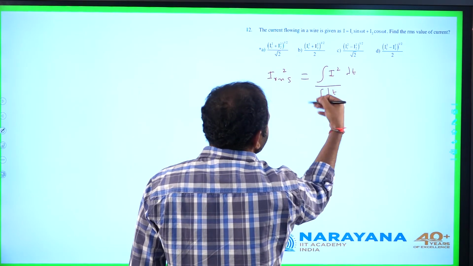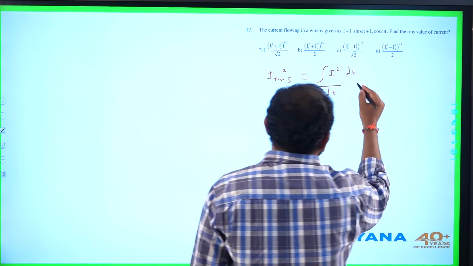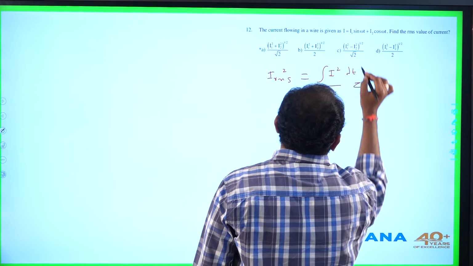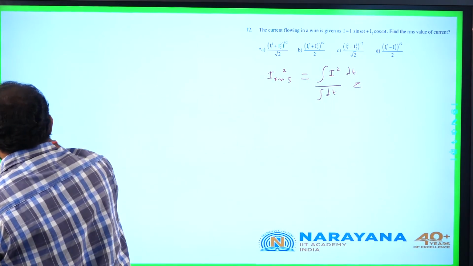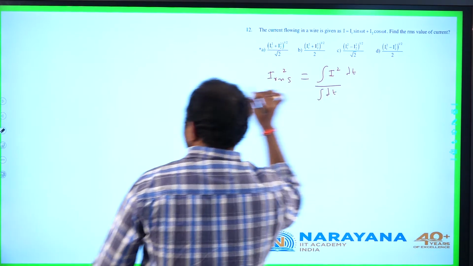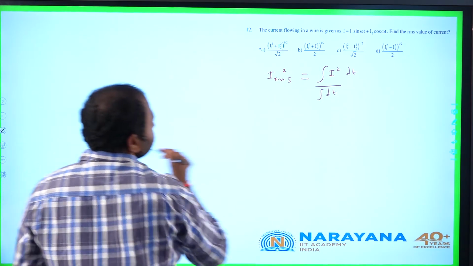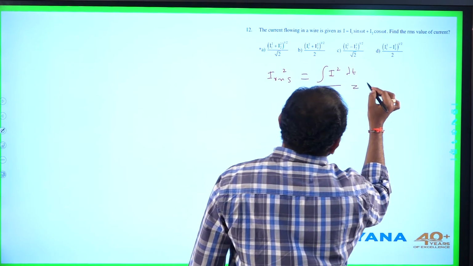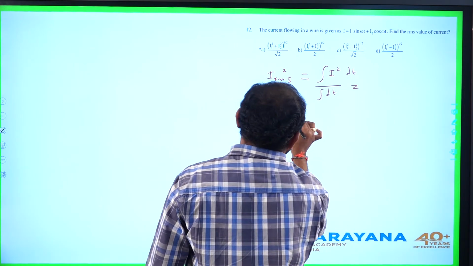Time can be taken from 0 to 1 time period. So here the square of this current function can be taken as, let me write here.